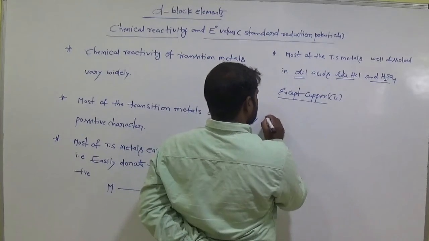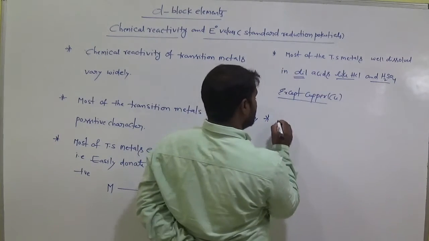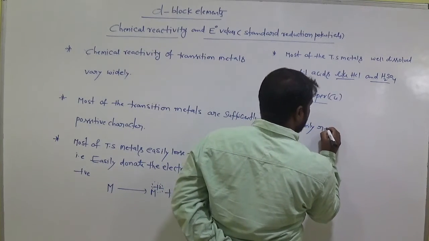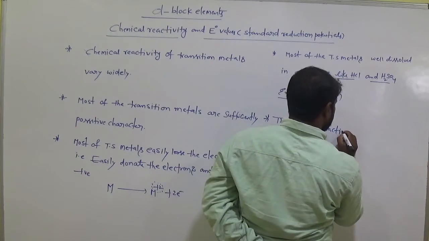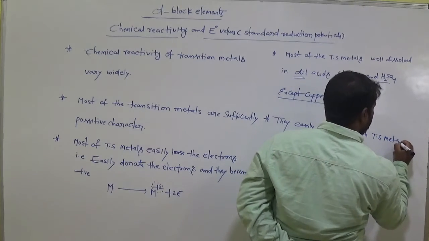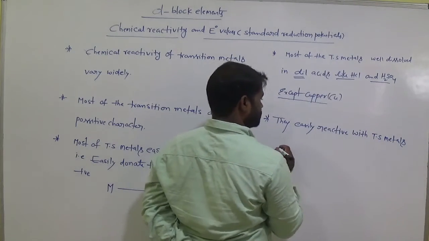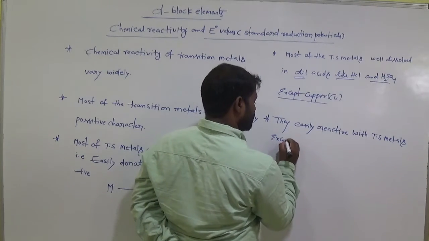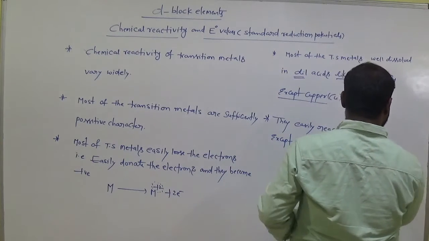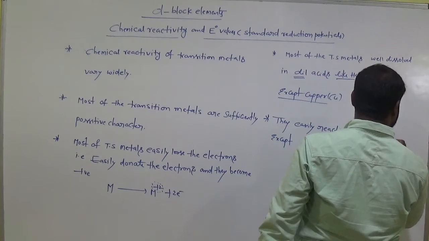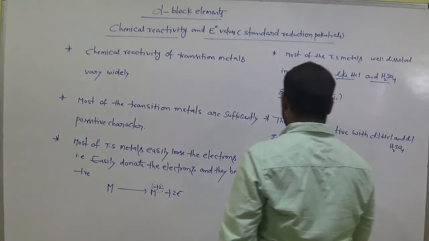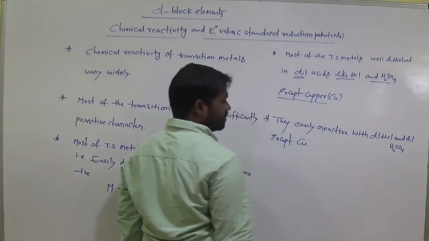So here dissolved means the transition metals easily react with dilute HCl and also dilute sulfuric acid, except copper.